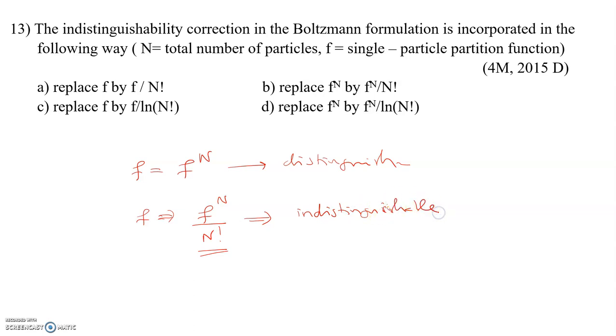Indistinguishable particle. So the indistinguishability correction is given in this manner. Okay, so f power N by N factorial, option B. So this is the correct answer.